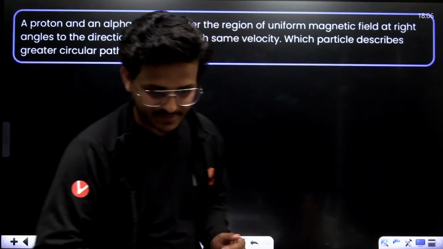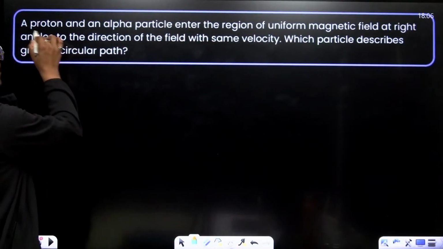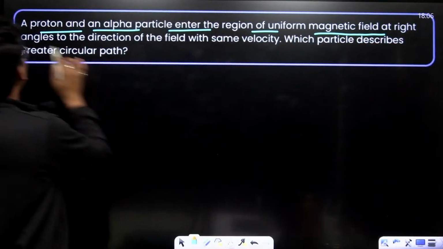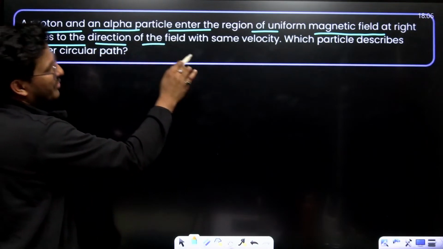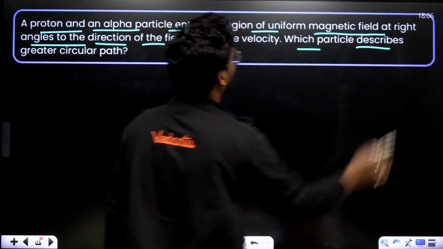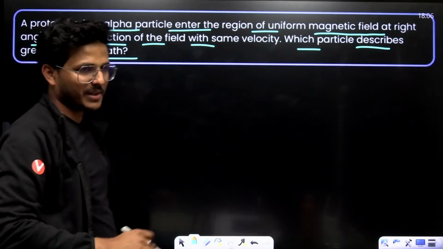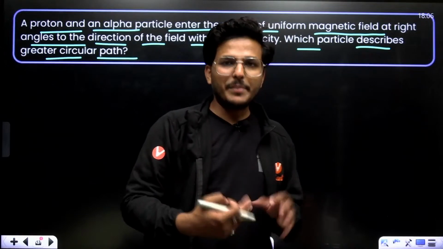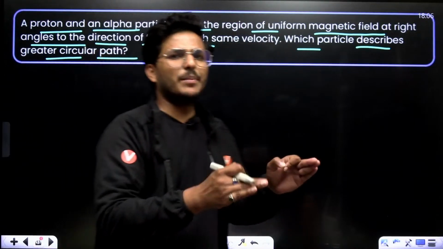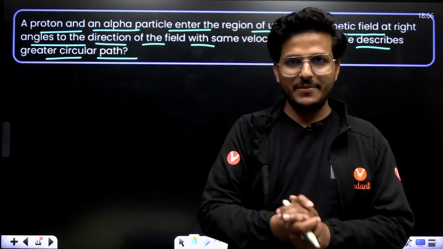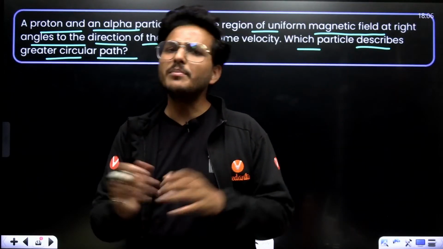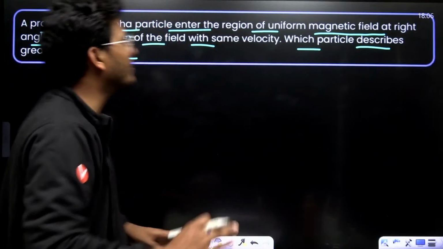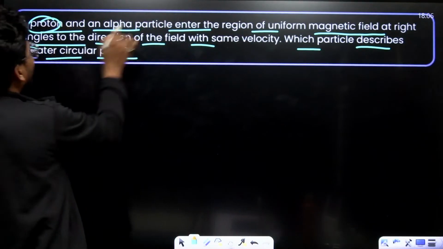A proton and an alpha particle enter the region of uniform magnetic field at right angles to the direction of the field with the same velocity. Which particle describes the greater circular path? Basically, radius depends on the mass of the particle, and is directly proportional to it. And which has greater mass, a proton or an alpha particle?